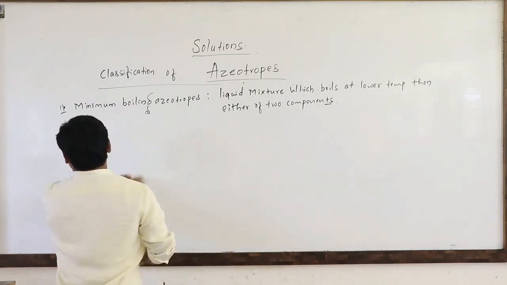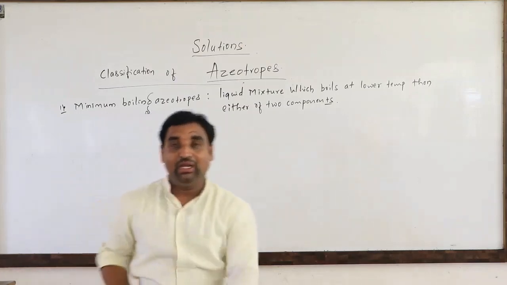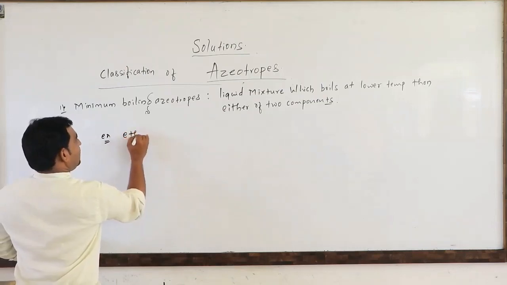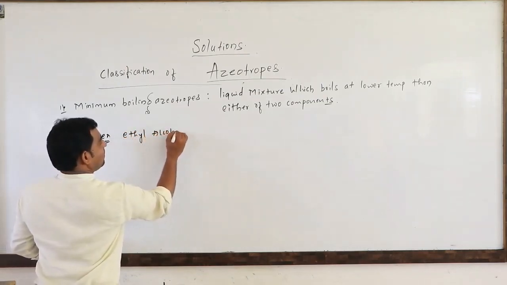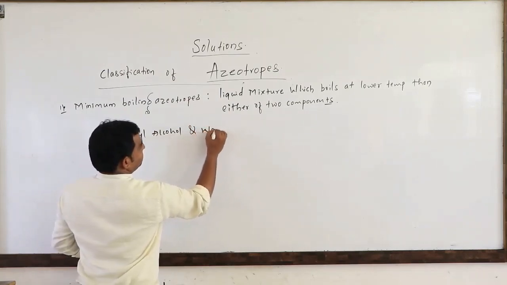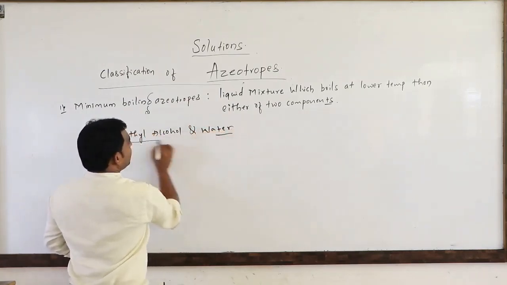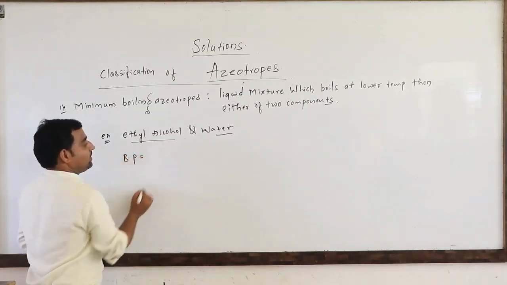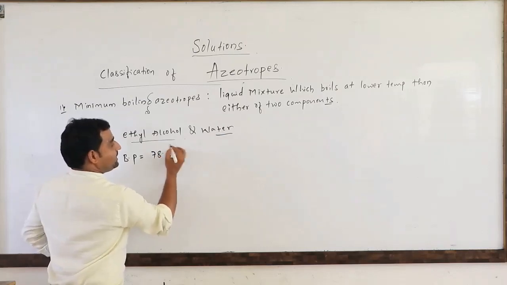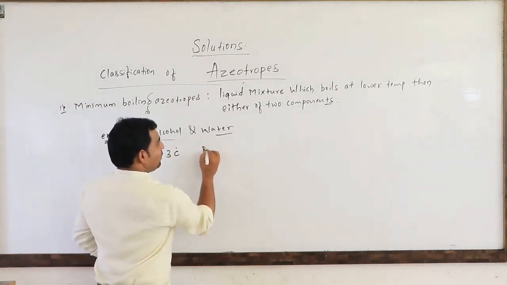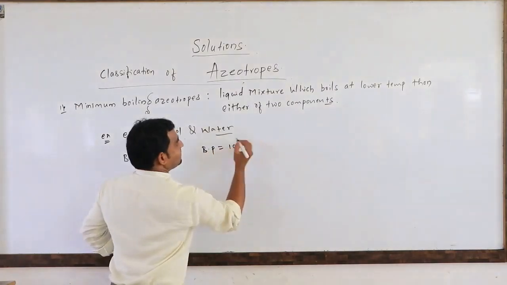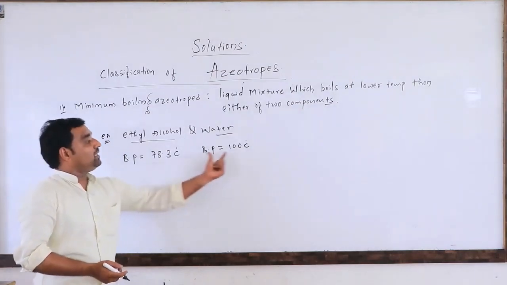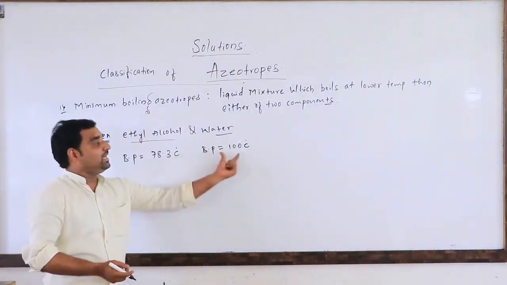Examples: we will take the rectified spirit, that is ethyl alcohol and water. These are the two liquid components. Ethyl alcohol boiling point is 78.3 degrees Celsius and the water boiling point is 100 degrees Celsius. So these are the two liquid components having different boiling points, 78.3 and 100 degrees Celsius.